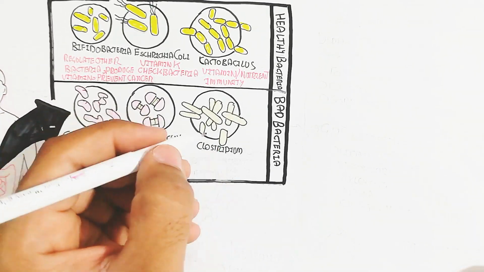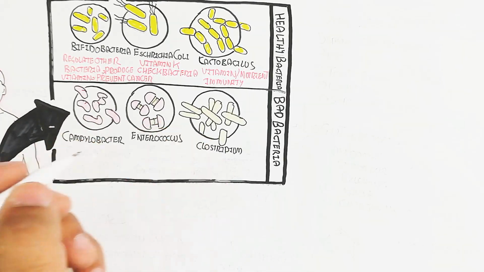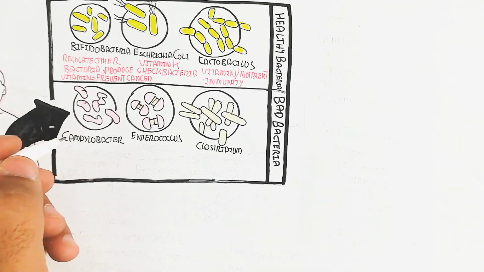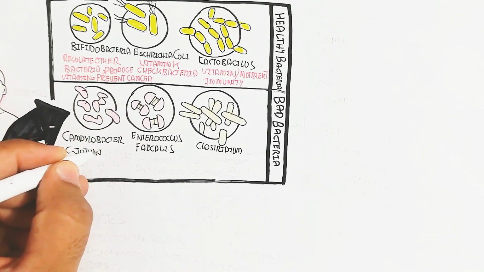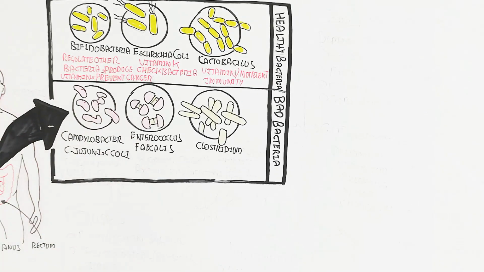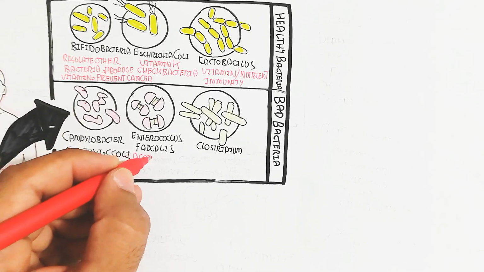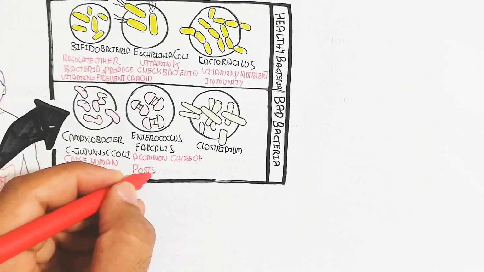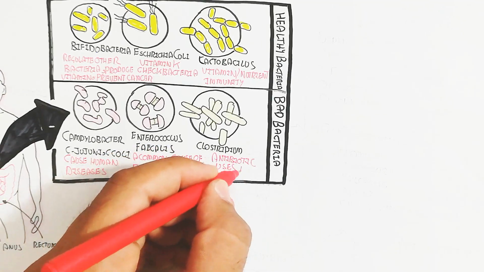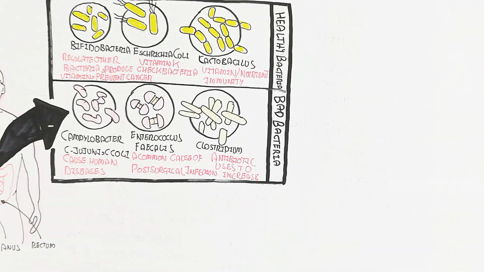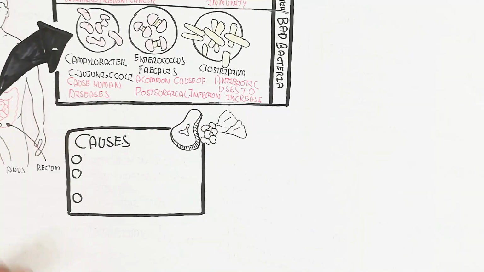While the bad bacteria contain Campylobacter, Enterococcus faecalis and Clostridium. Campylobacter jejuni and cocci cause human diseases. But Enterococcus faecalis is a common cause of post-surgical infection, and Clostridium will also cause disease due to our use of antibiotics to kill the healthy bacteria, and they grow more.